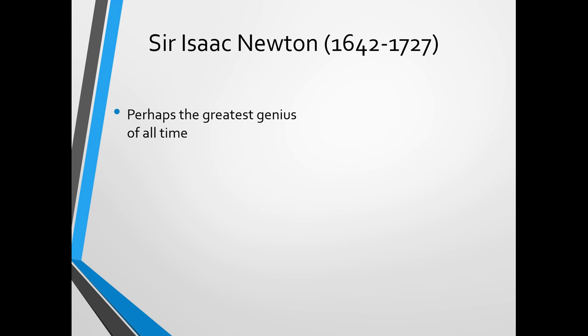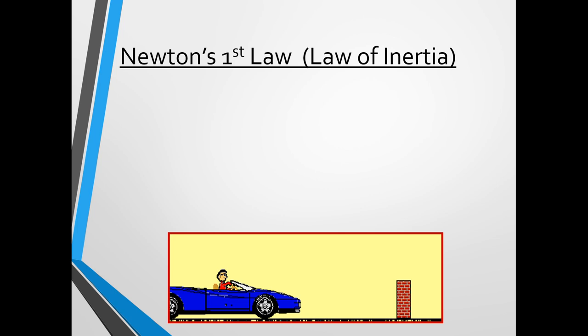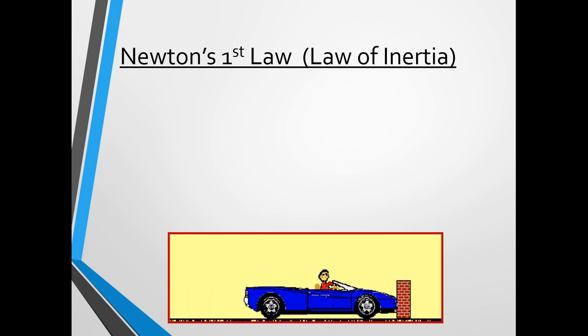Sir Isaac Newton, perhaps he was the greatest genius of all time. He invented the reflecting telescope, he invented calculus, and connected gravity and planetary forces. Philosophiae Naturalis Principia Mathematica. So, we're going to talk about three different laws of motion brought to us by Newton.